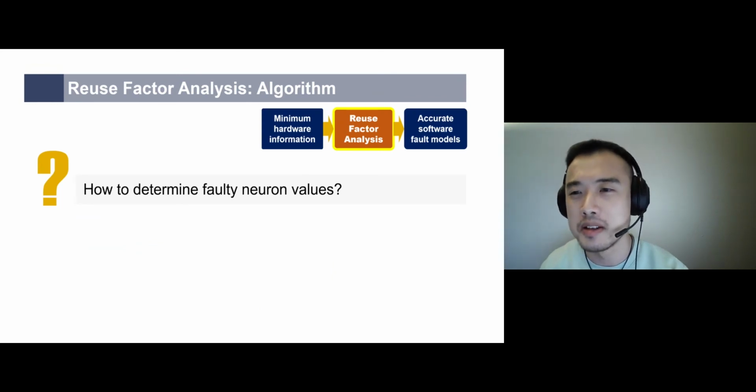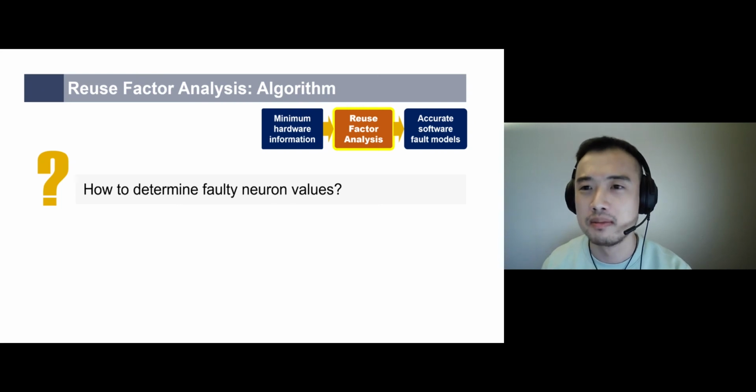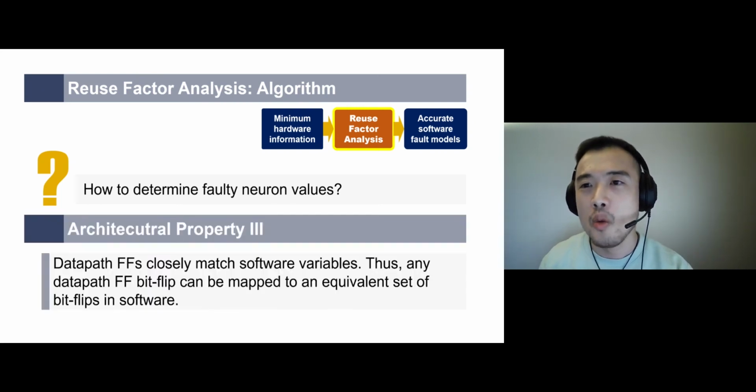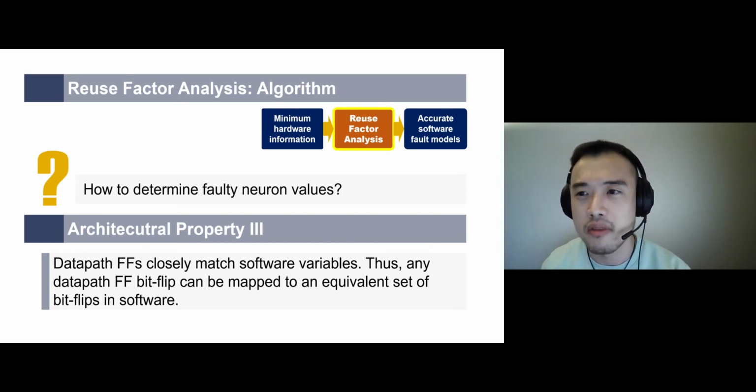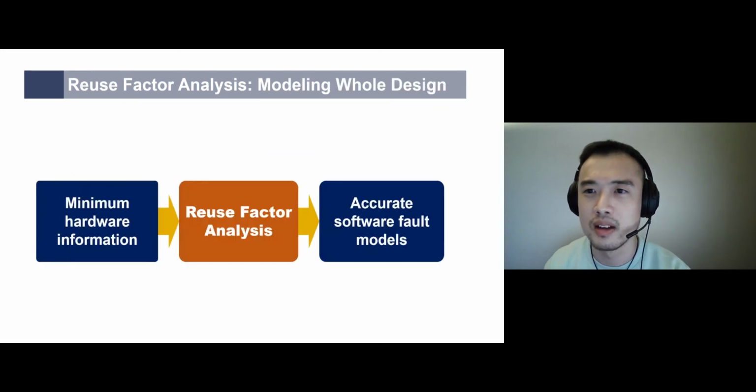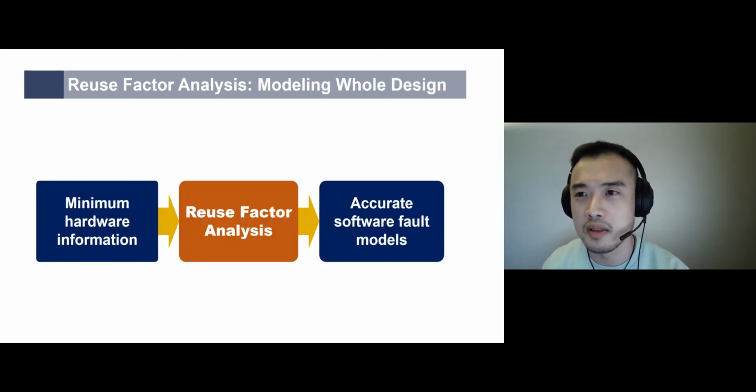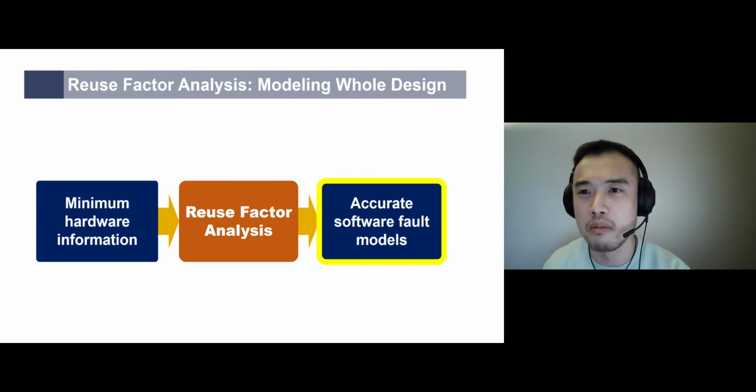After deciding the positions of faulty neurons, how do we determine their value changes? We then leverage the third architectural property of deep learning accelerators. Data path flip-flops closely match software variables, such that one bit flip in a target flip-flop can always find a set of equivalent bit flips in the software framework, and the software framework will use these bit flips to decide the faulty neuron value changes.